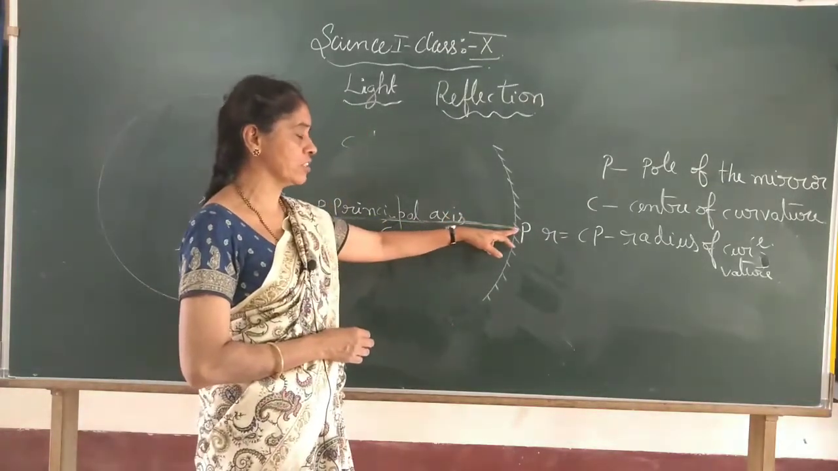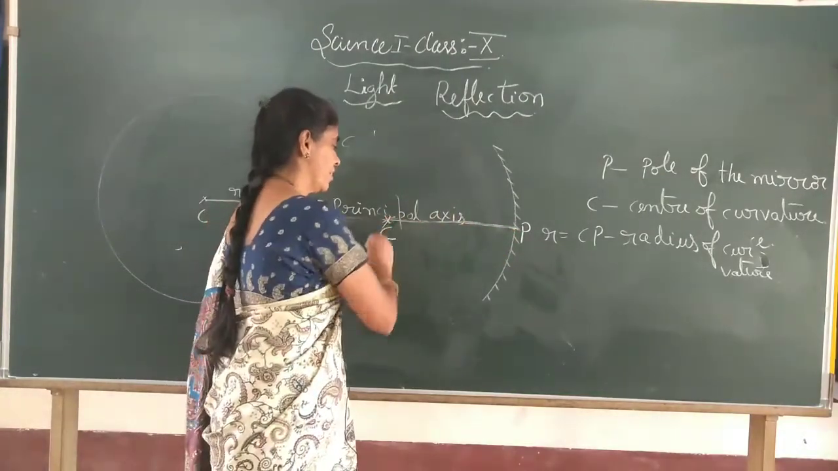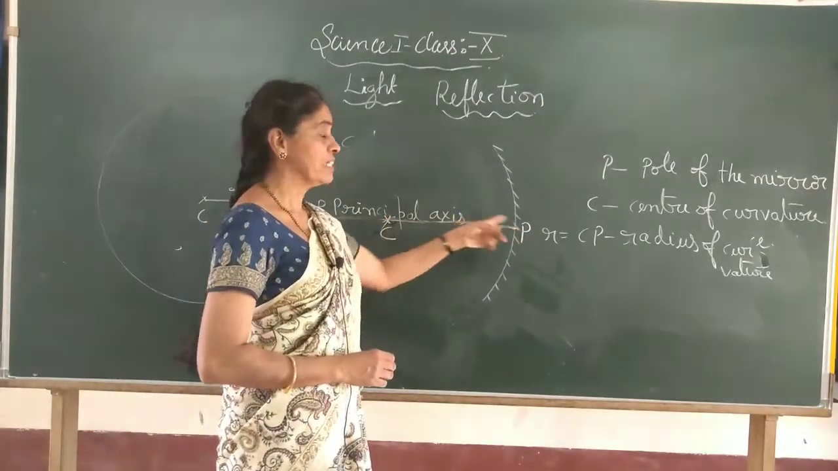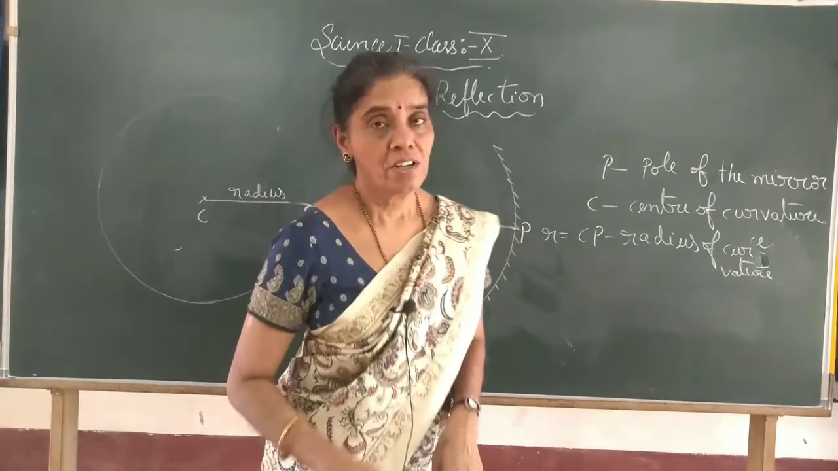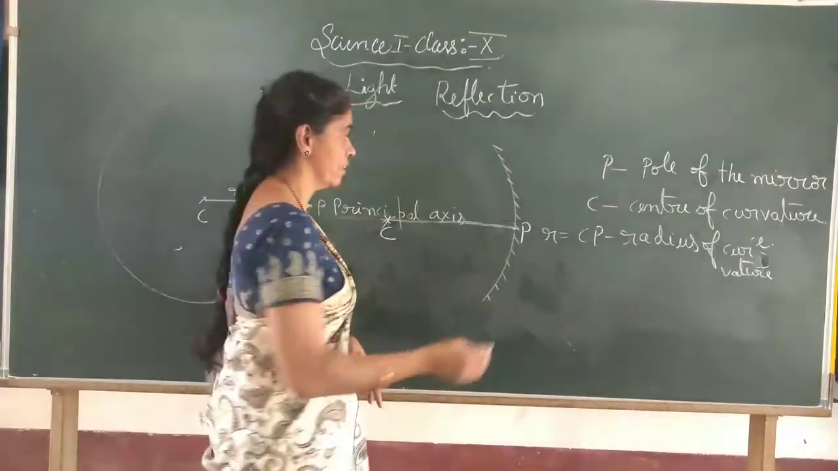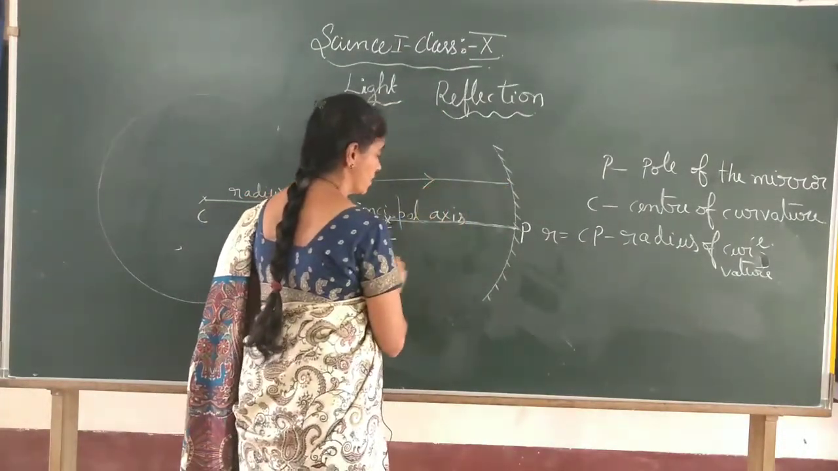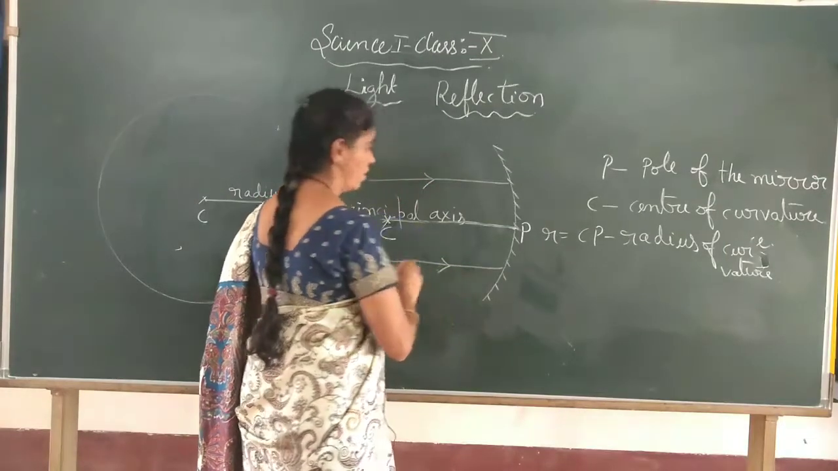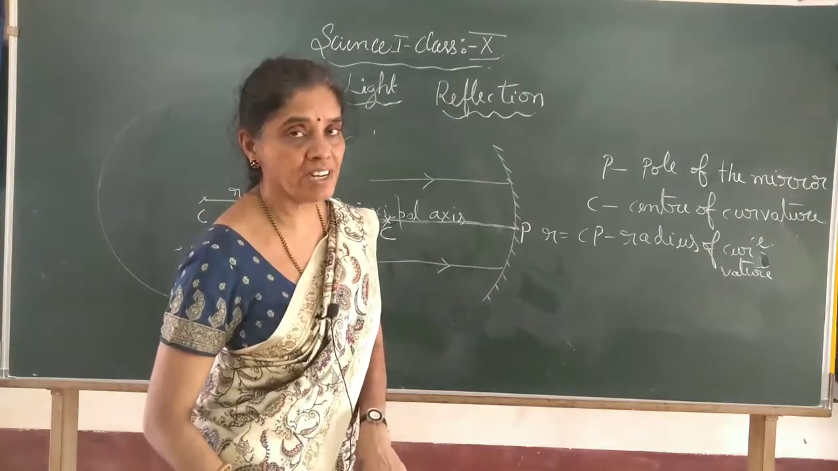Principal axis: if you draw an imaginary line passing through the pole of the mirror and center of curvature, it is called a principal axis. Now, in case of a concave mirror, if the light rays are parallel to this principal axis, in which way do they reflect?